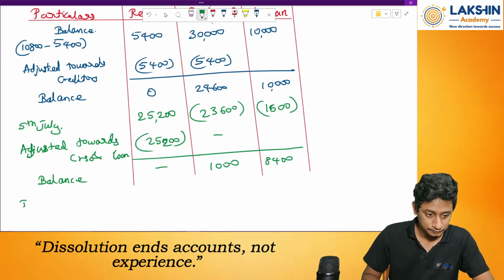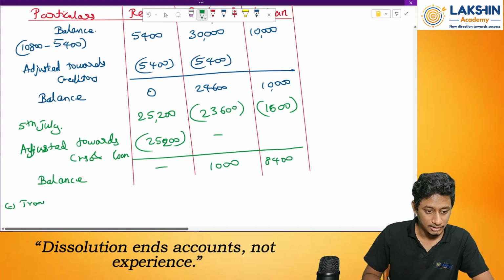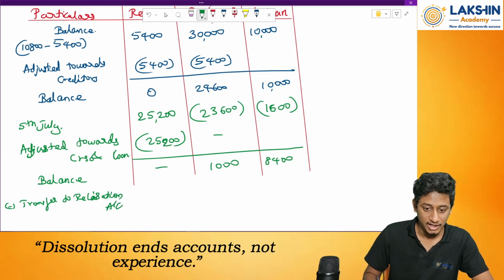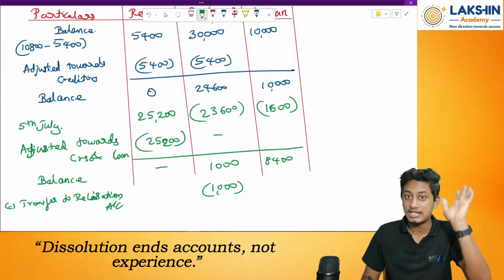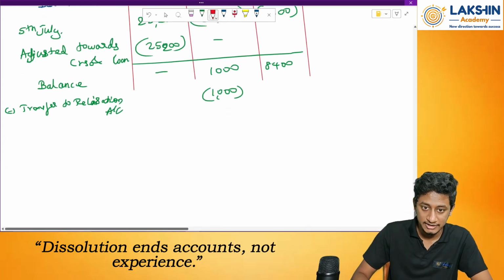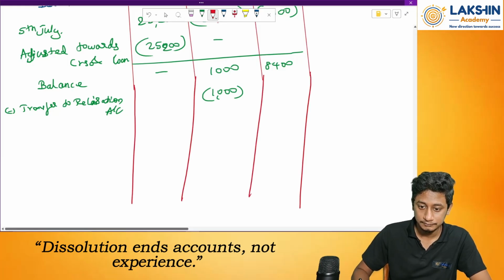Now let's transfer to realization account. Realization account, how much? Rupees 1,000. Why? Because this is the benefit I have received from the realization. Right? Okay. Next. What is the realization?